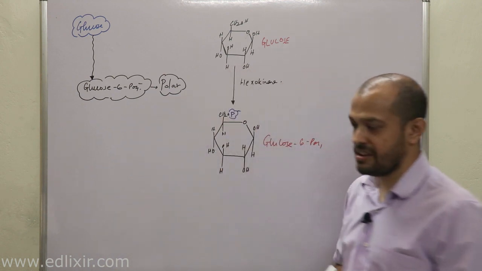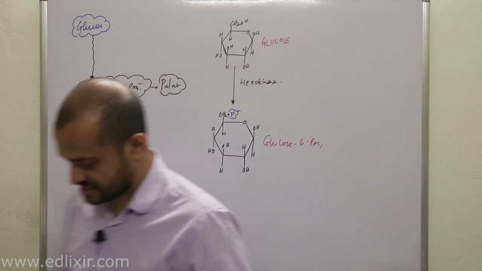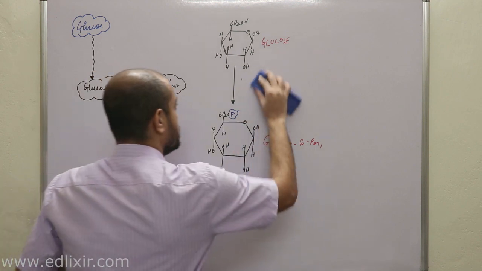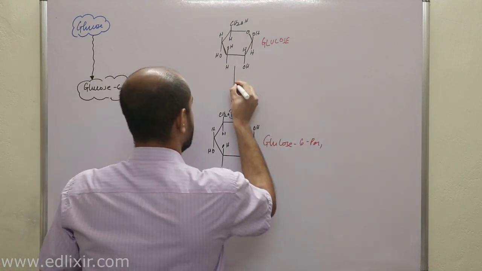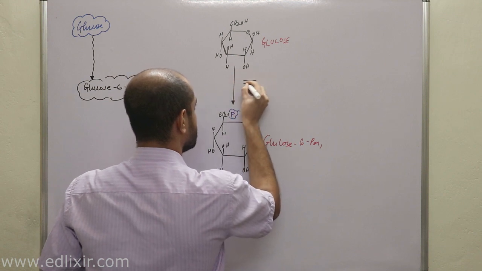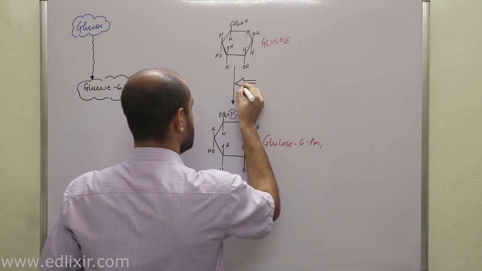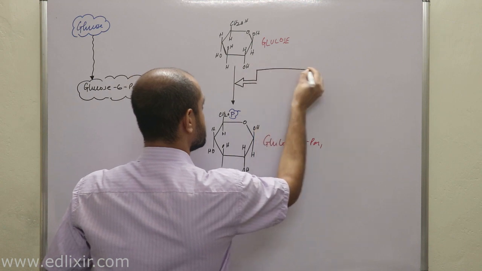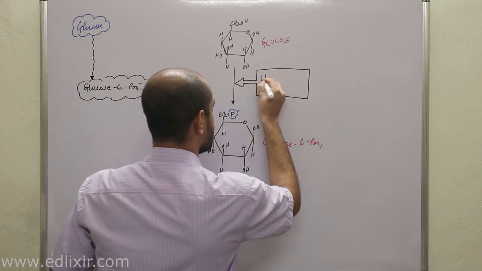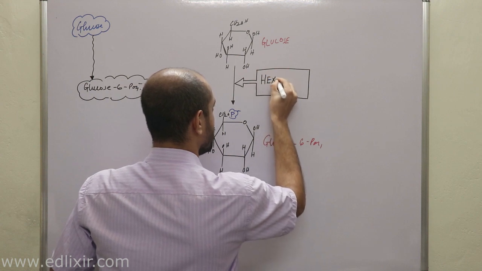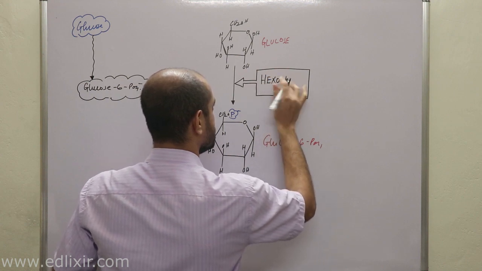Now, a very, very important point we need to understand here is this. Let me draw it with some dignity, because the enzyme is a very, very important enzyme. It's hexokinase, not this.